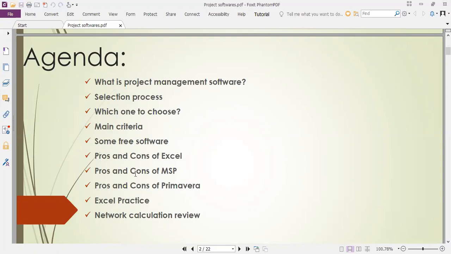Then there is MSP software. What are the positives and negatives of that? Then, a little bit last, the pros and cons of Primavera software. I'm also new to this Primavera software. I can handle Excel in a good way through my PhD and other work. A lot of optimization and a lot of calculations I have made using Excel, and a little bit I know about MSP. Primavera is a little new to me.